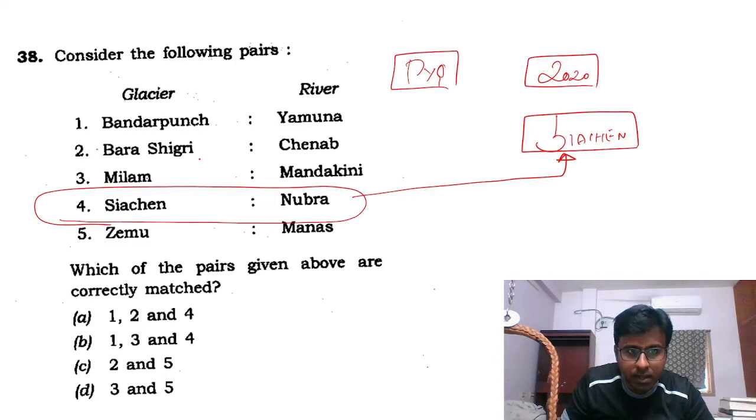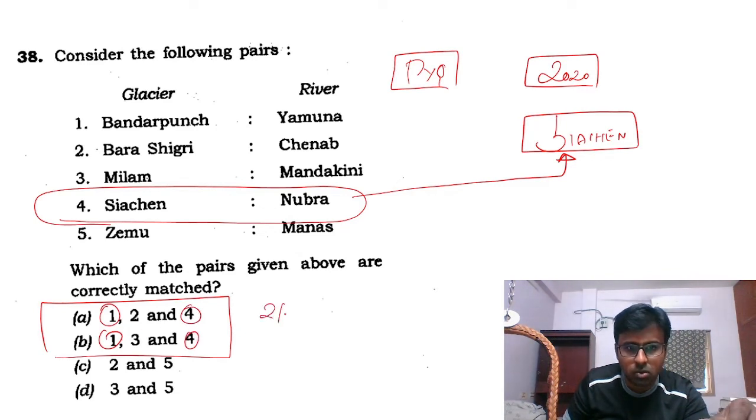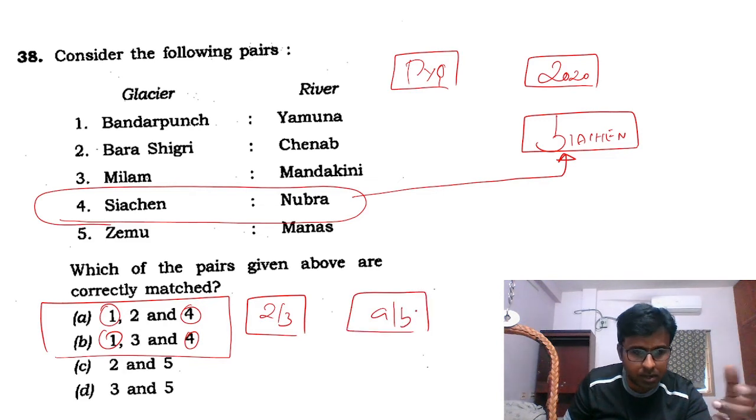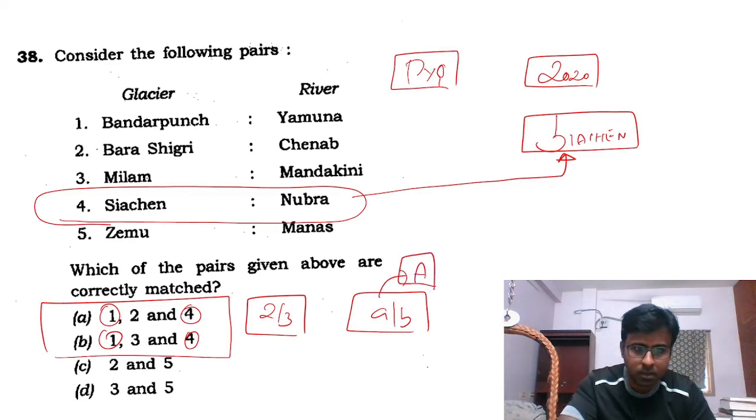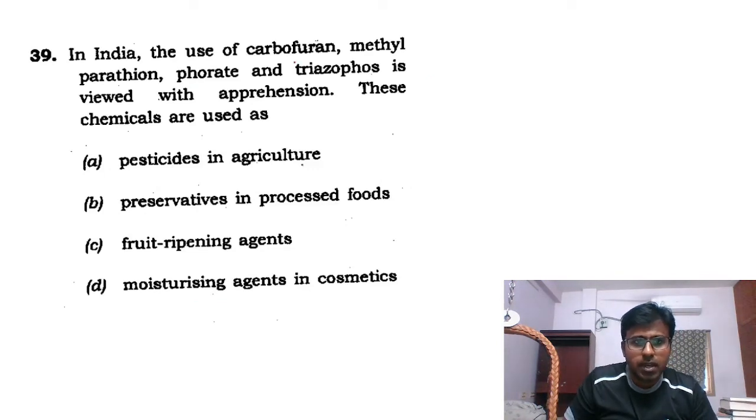Okay, and here if you see, yes, Siachen is true, 4 is true, so answer lies between these two. And hence if you have picked these, now one is true, either 2 or 3 you have to pick, and A or B you have to pick, but it is a tough question only. So answer on that day I was not sure, but answer is A. I knew only one fact, Nubra I knew.